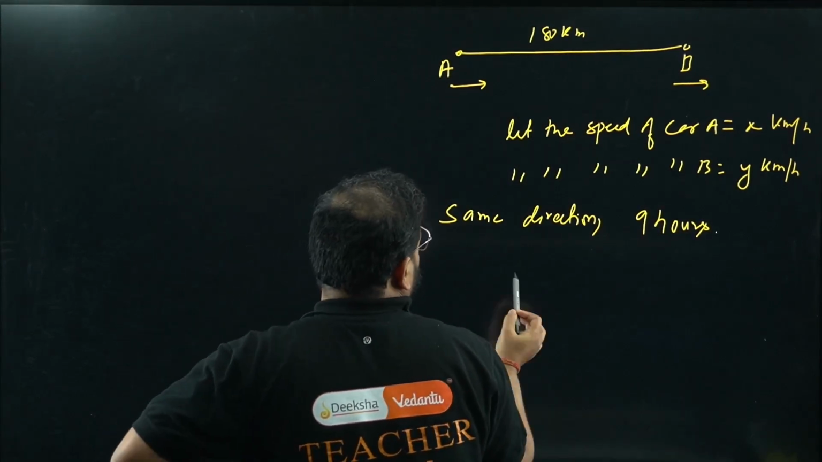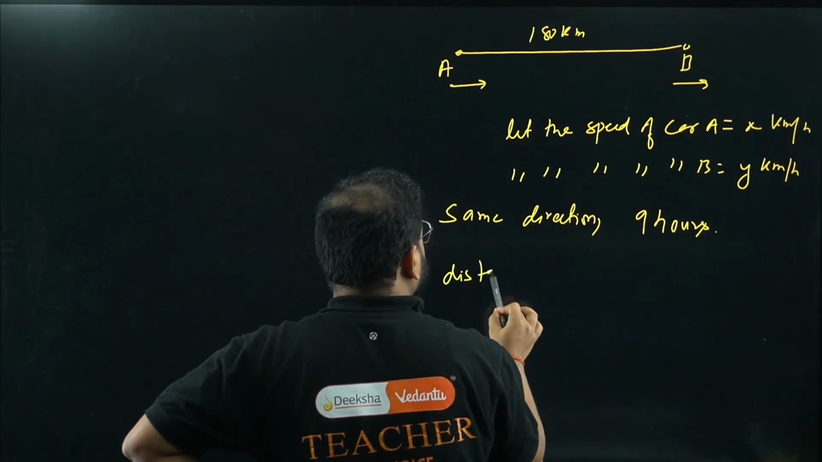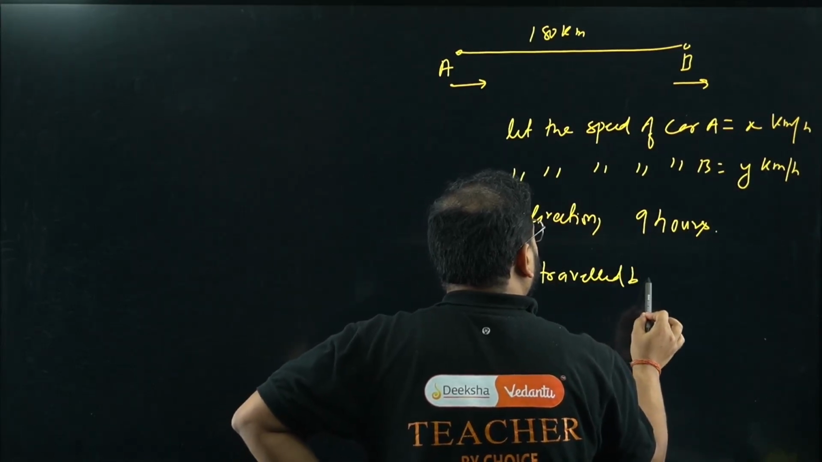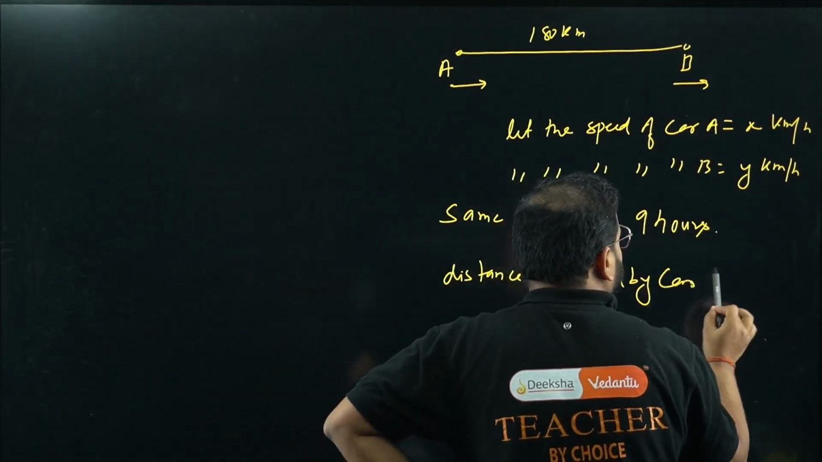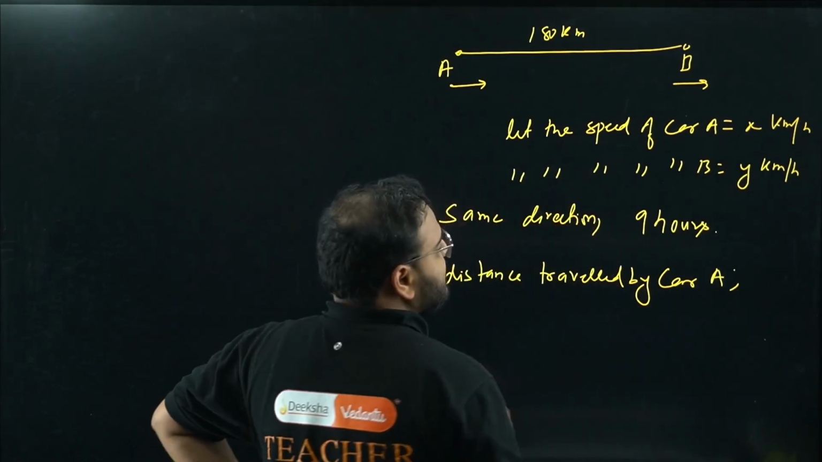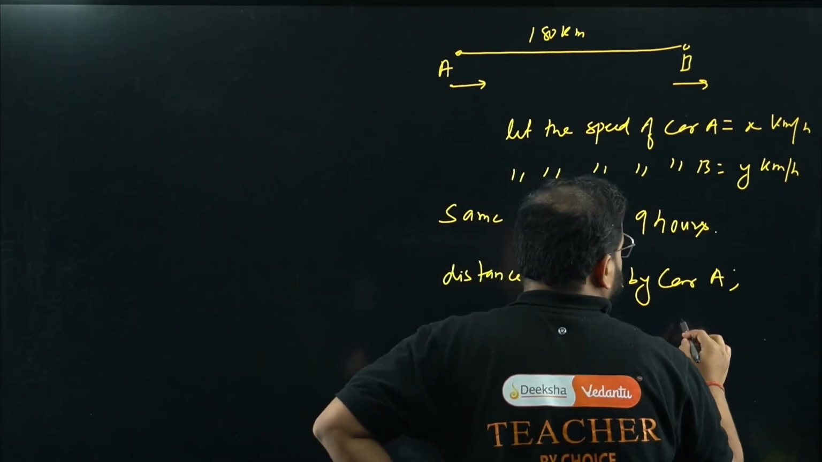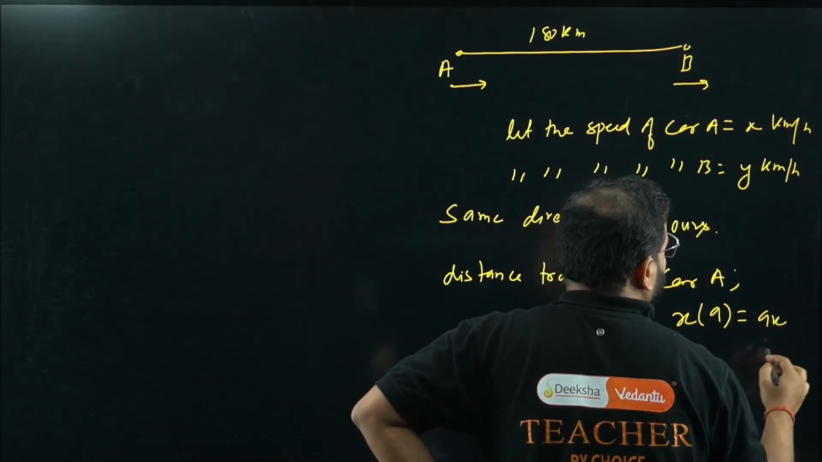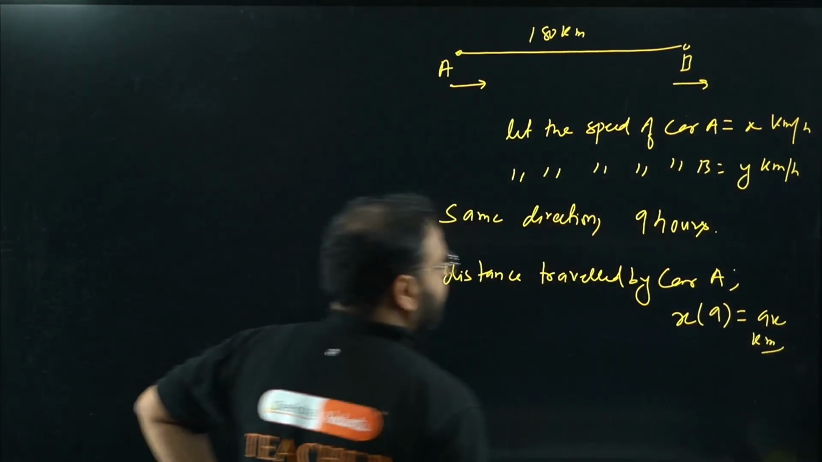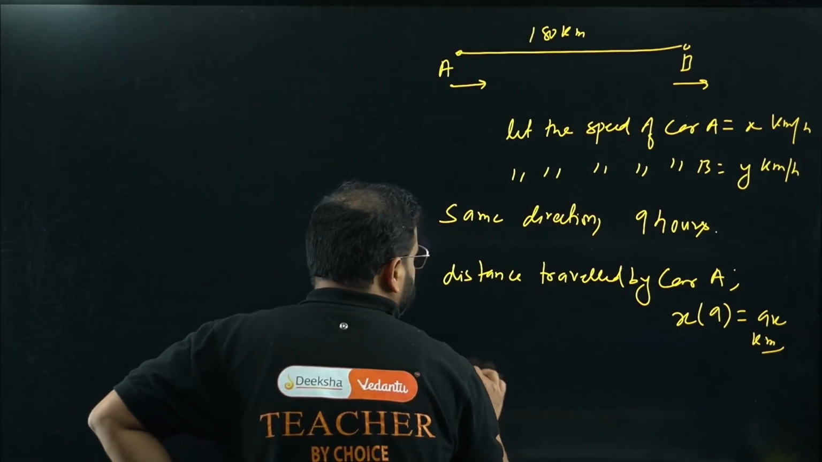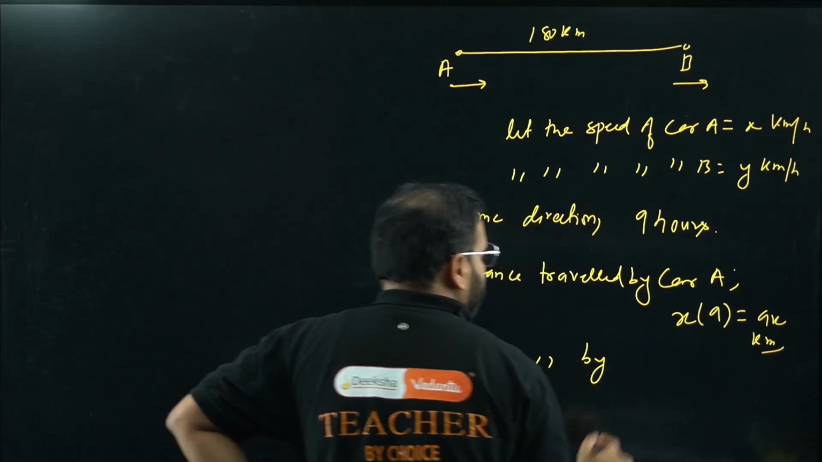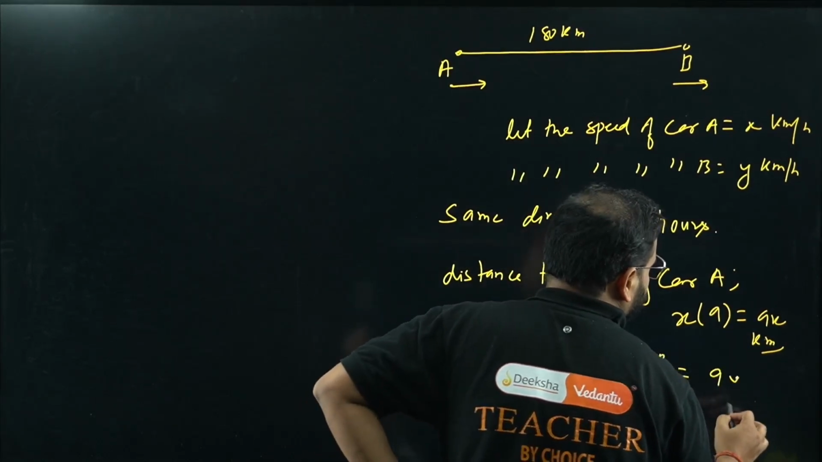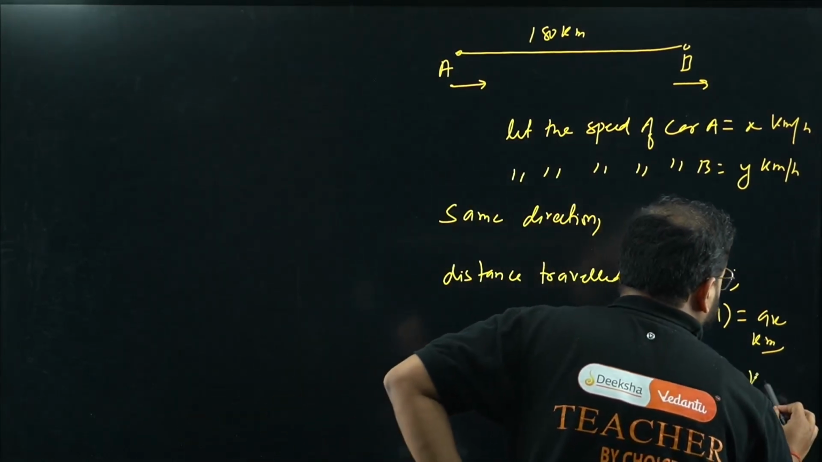Okay, like this. So the distance traveled by car A. How much is that? Speed into time. Speed is x and time is 9. So 9x kilometers. Same way, the distance traveled by car B. How much is that? 9 into y, 9y kilometers.